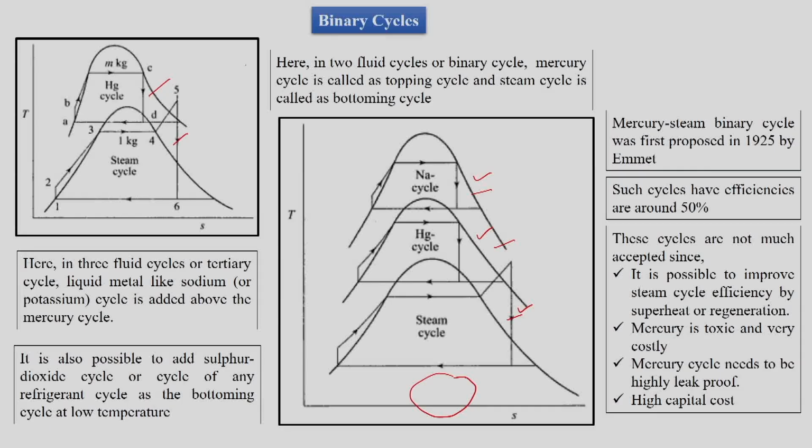Beyond that, mercury is a toxic medium. Mercury also needs very leak proof piping, since we have seen that it has a very bad pressure condition corresponding to 30 degrees Celsius. So if we have to use mercury at a lower temperature corresponding to its vapor pressure, we have to use leak proof piping.